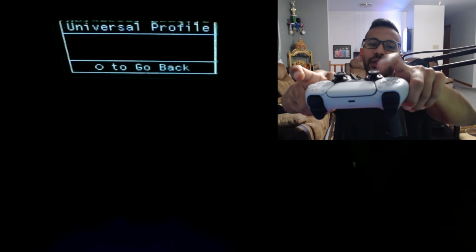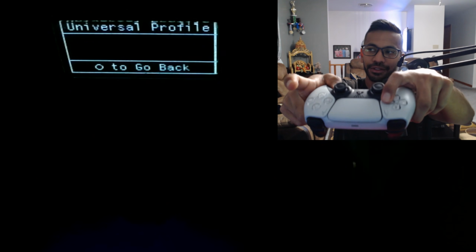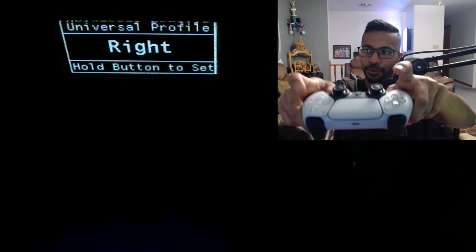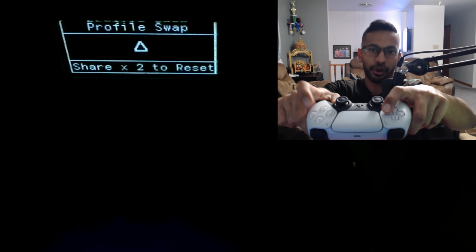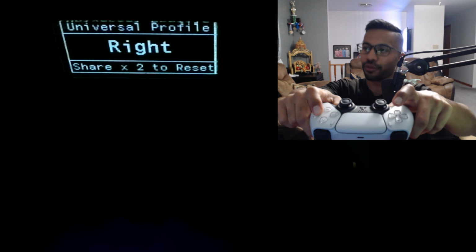Universal profile. This is going to be a third profile that you guys can set up. And to do this, all I recommend is hold down right on the D-pad, okay? So again, I'm going to hold down right on the D-pad. There we go. Now we got our resync, our profile swap, and our universal set, right?